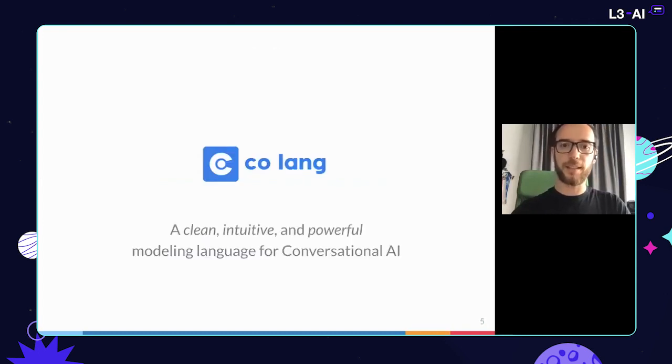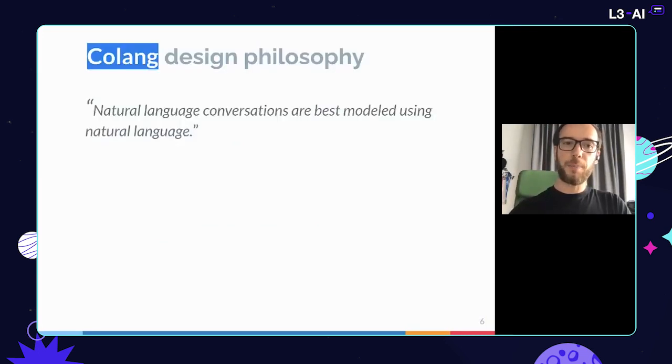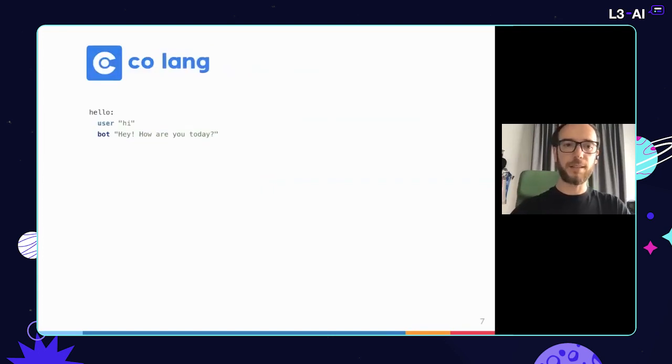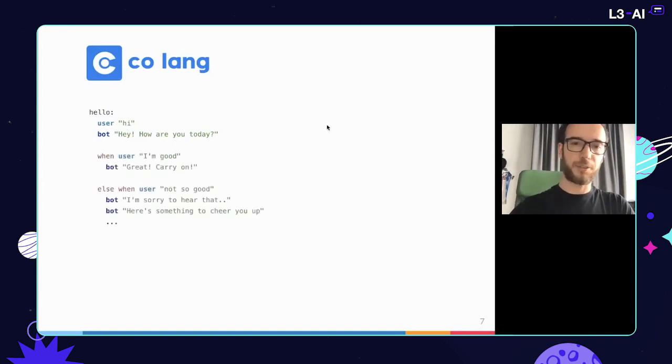So what is Colang? Colang is a clean, intuitive, and powerful modeling language for conversational AI. We're big believers that natural language conversations are best modeled using natural language. So we set out to create a language that reads naturally, has minimal artificial syntax, and is extensible. This is what it looks like. The basic construct is just user says, bot says. Pretty obvious, I would say. Then there's support for happy paths when the user says something expected, and for the not so happy paths when the user says something else, which we don't necessarily want.